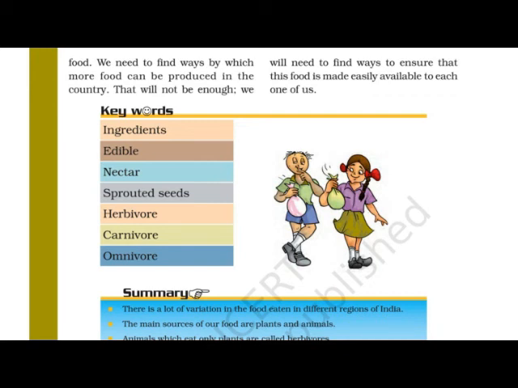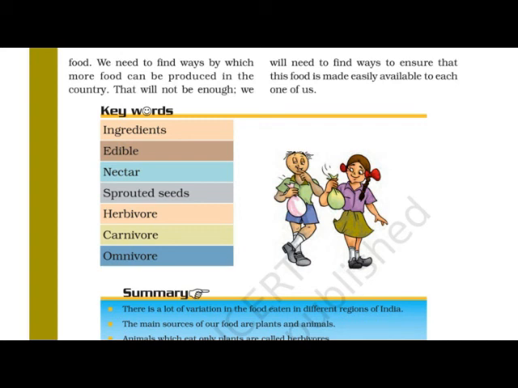And actually that is not enough. We have to find out some new ways. We have to ensure that the food is made easily available to each one of us. Okay, as a human, as a citizen, it's our prior duty to think about it and to do something for this.